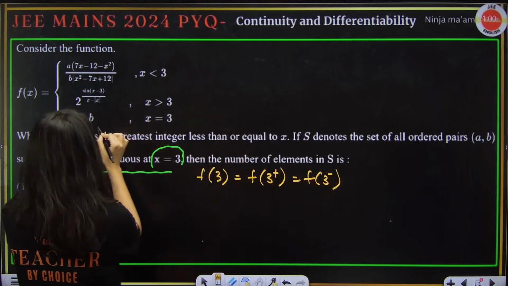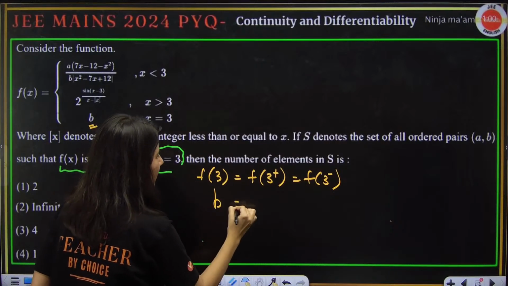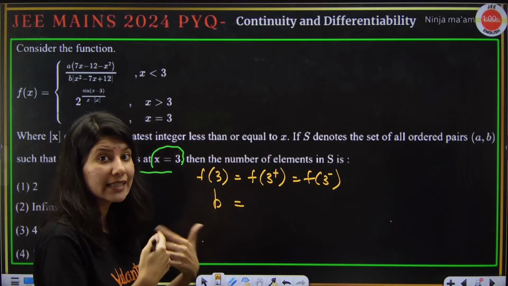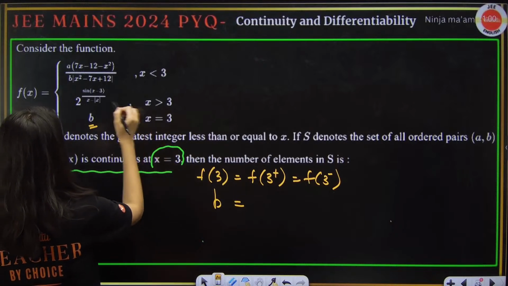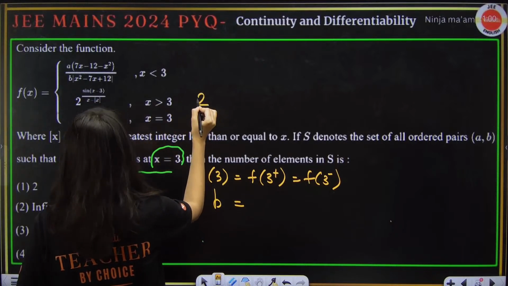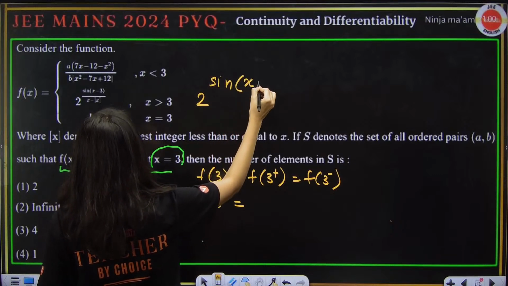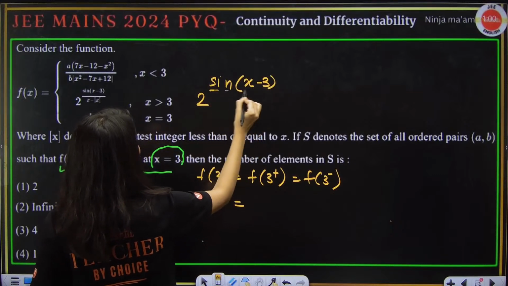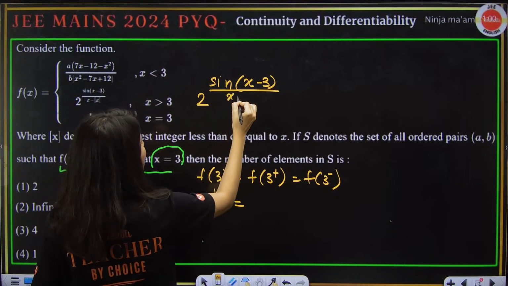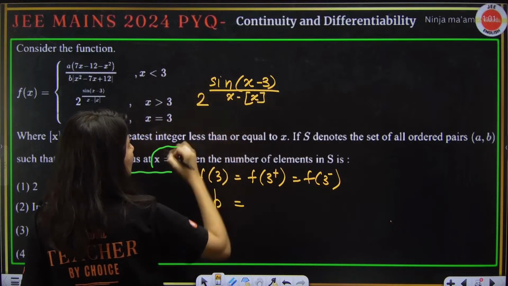F of 3 is b. For f of 3 plus, where is x greater than 3? Here. If I just rewrite for you guys, because it might not be visible: sine of (x minus 3), whole upon x minus the greatest integer function of x.